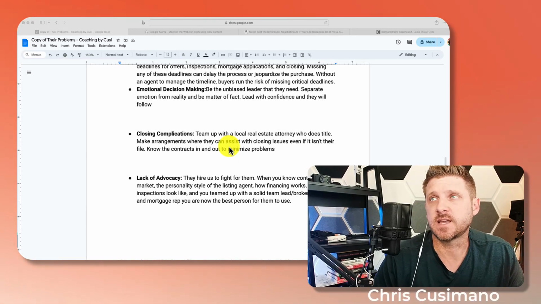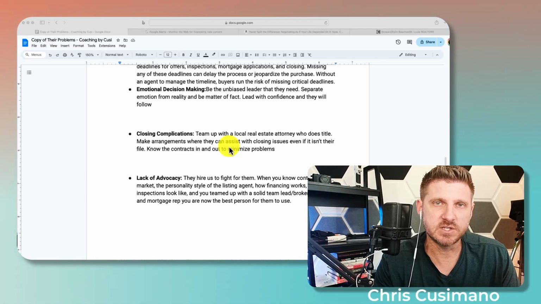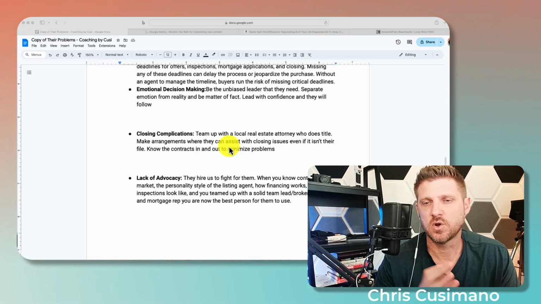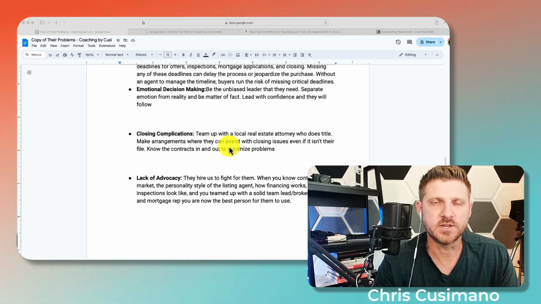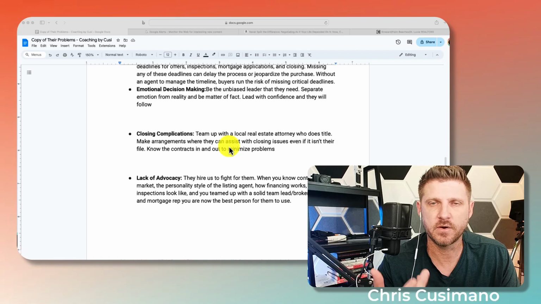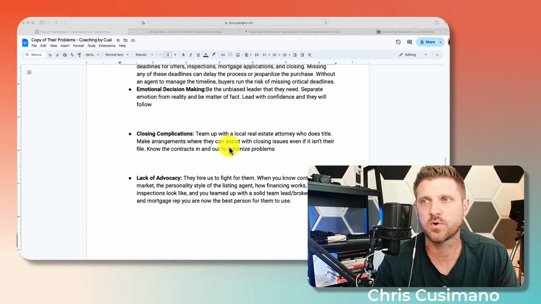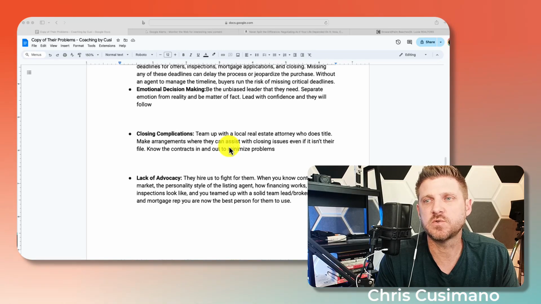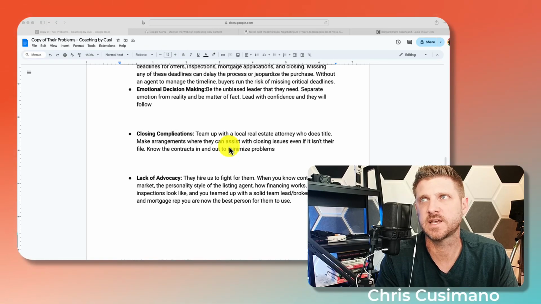And you can say, listen, I work with a real estate attorney, an actual attorney, not just a closing agent. She touches every file, she looks at everything, and if anything happens, her and her partners are always there to step in and make sure everything goes right. Or if we are unfortunately in a situation where we can't hire our own closing attorney, depending on the county we're in, then she has no problems overlooking and helping us through these processes. If there's complications that go on, she'll jump in and help us out, and don't worry about the cost. We'll make sure that's taken care of.